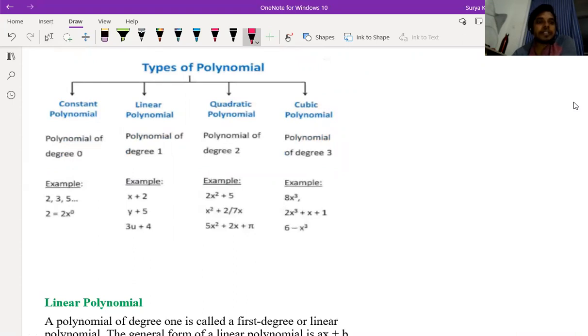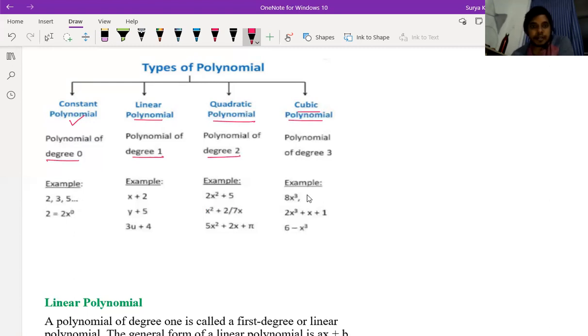So type of polynomial, if the power is 0, what do we call it? A polynomial having degree 0 is known as a constant polynomial. A polynomial of degree 1 is known as a linear polynomial. A polynomial of degree 2 is called quadratic. A polynomial of degree 3 is called a cubic polynomial.